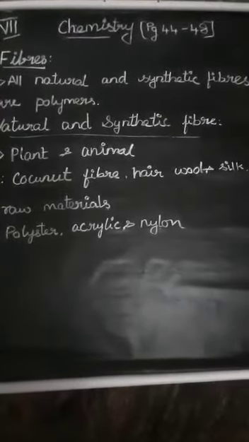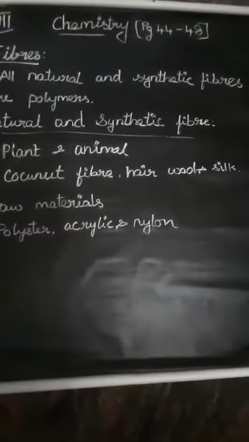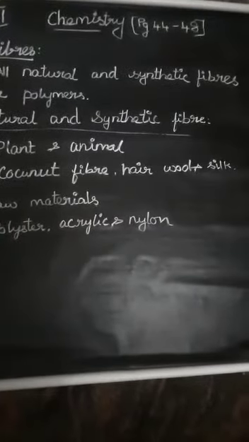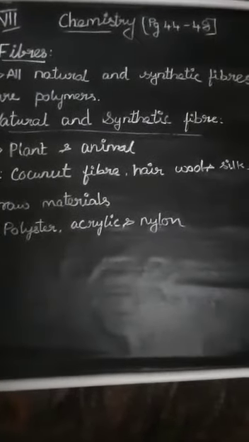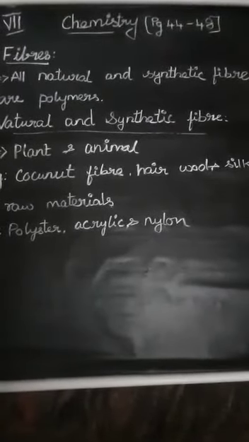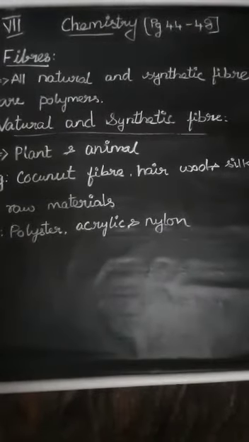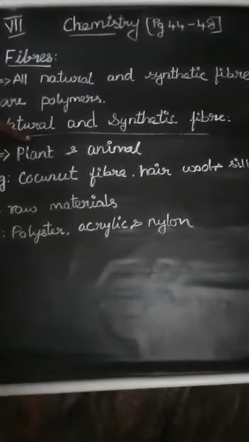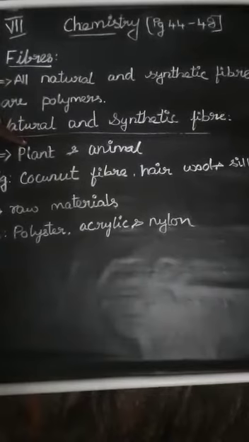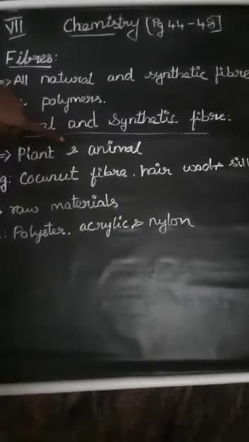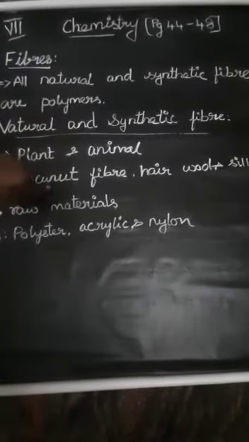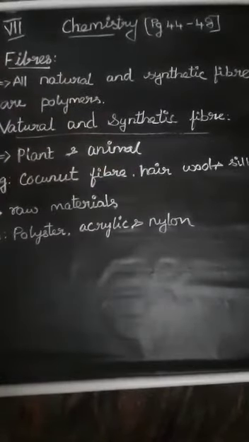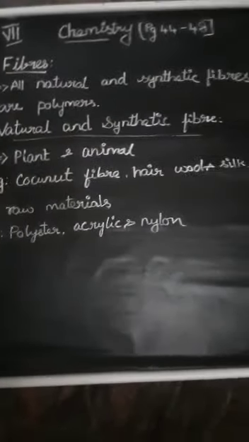Fibers are long strands of polymers, interwoven to form a linear string-like structure. Fibers that are obtained from plant and animal sources are called natural fibers. For example, coconut fiber, hair, wool and silk. These are examples of natural fibers.